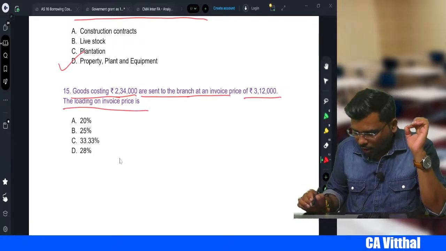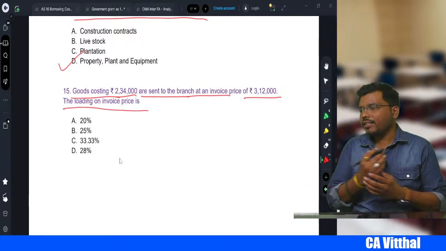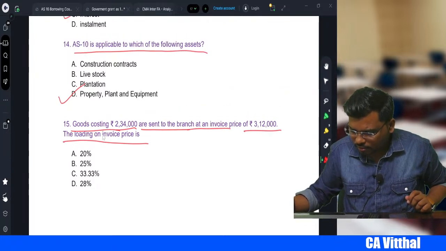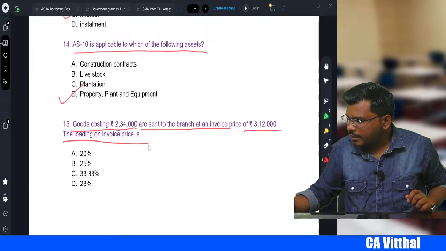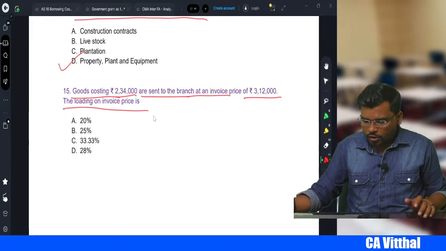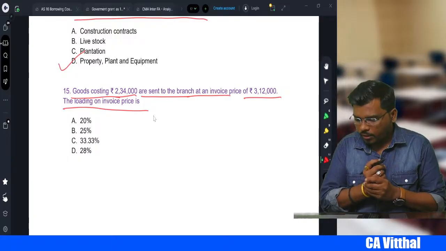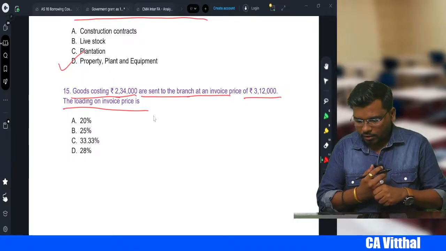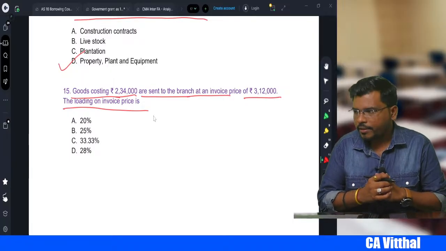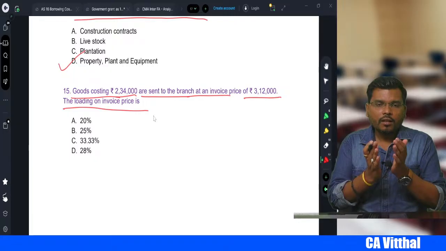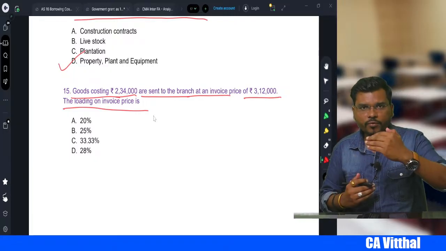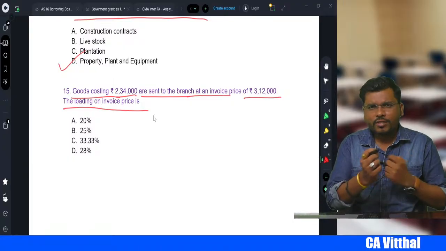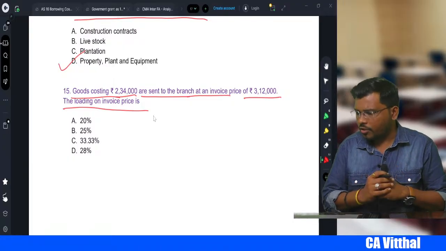Next, goods costing 2,34,000 are sent to the branch at an invoice price of 3,12,000. The loading on invoice price is how much? How much will be the loading they are asking? Goods costing 2,34,000 are sent to the branch at an invoice price of 3,12,000. The loading on invoice price is... see, there is some gap between you and me. When you answer, you may find a few seconds gap. So please manage that.